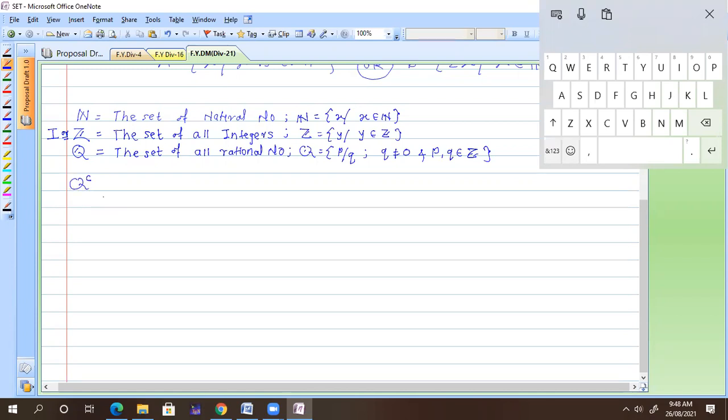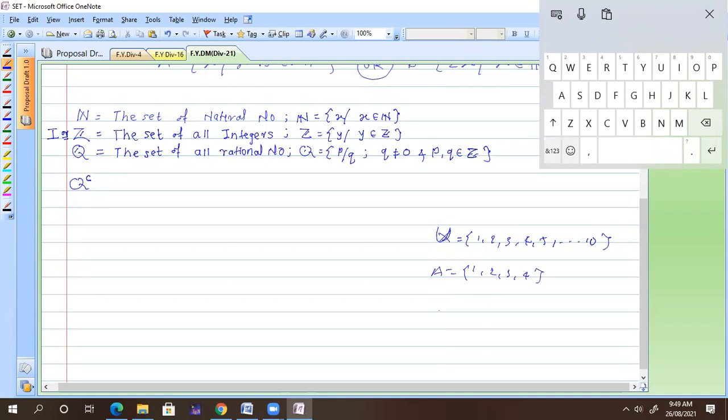Now we will have Q complement. What is meant by complement? Q complement is the irrational numbers. Suppose I have a set A. Suppose my main set X is the universal set, sometimes called U, 1, 2, 3, 4, 5 to 10, and we have some set A which is 1, 2, 3, 4 only.